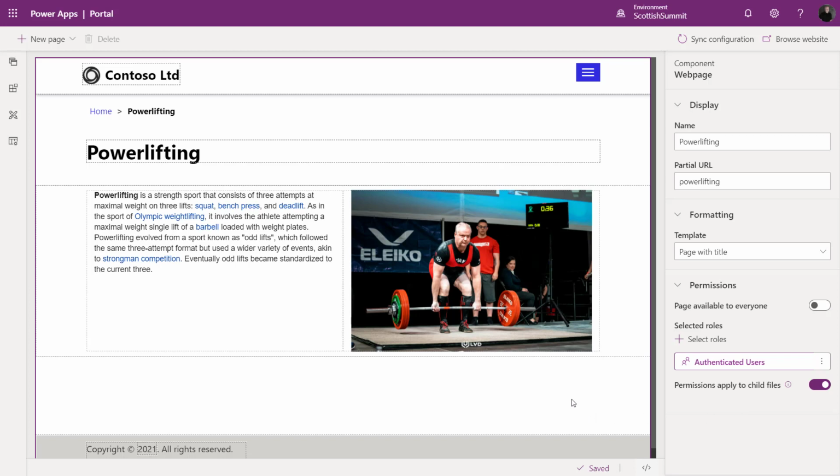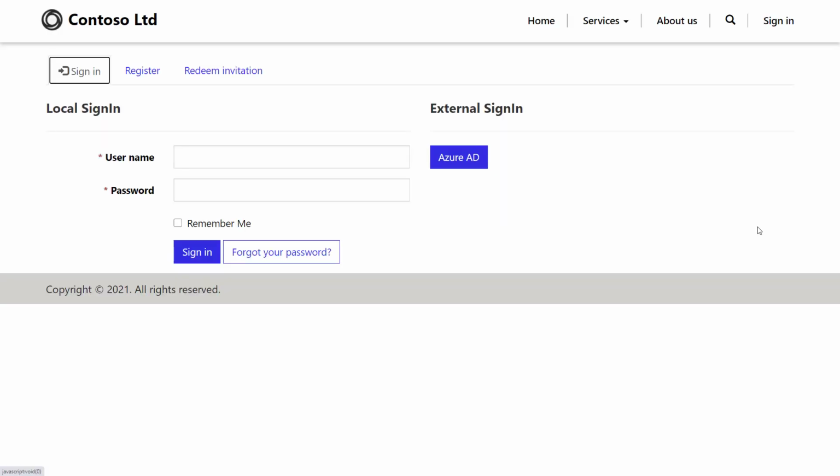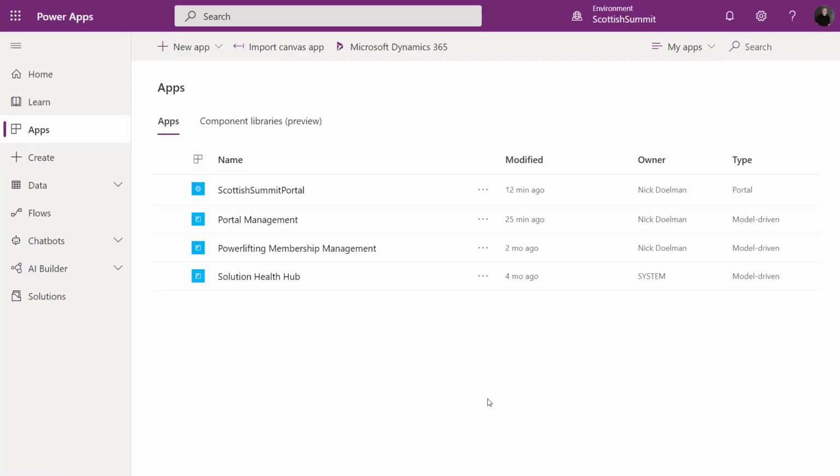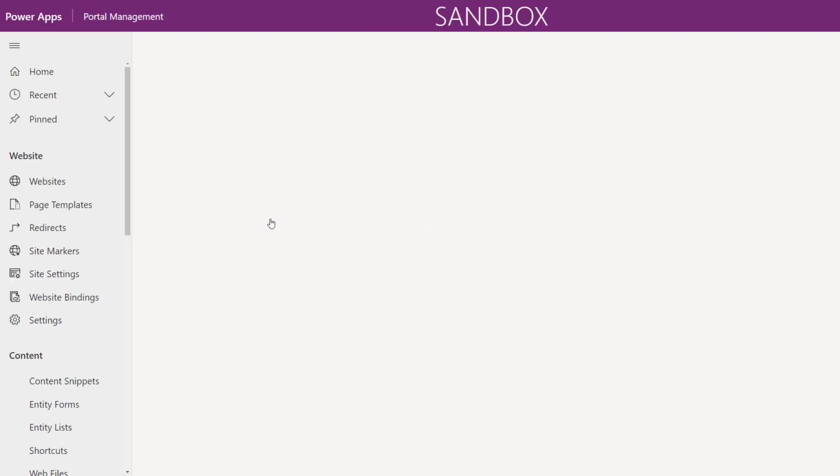And so now that this is saved, if I go to browse the website now, I'm actually prompted for a login to sign in, because this page no longer appears on my main menu because we've decided we only want authenticated users to log in. So what I'm going to do is sign in with a user that we can set up for authentication. Let's quickly recap how this is done. I'm back in my Maker portal. Remember when we first provisioned the portal, we had this portal management app. So I'm going to go into that, and that's where I can begin to work with a lot of that metadata.